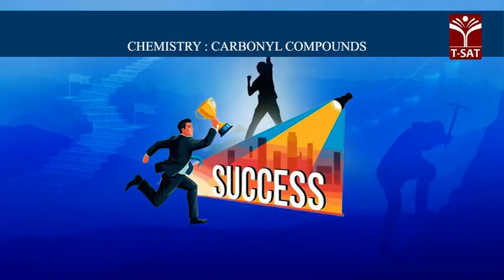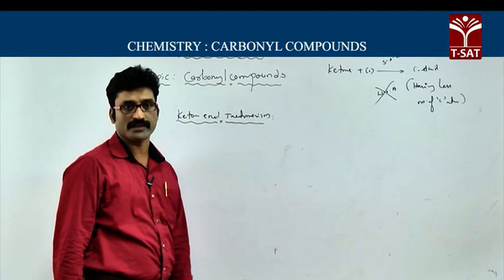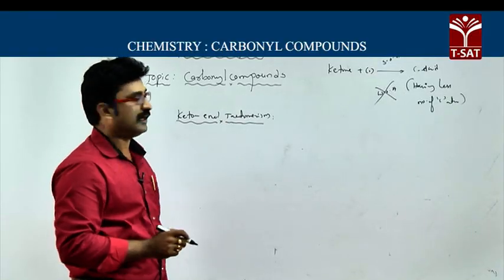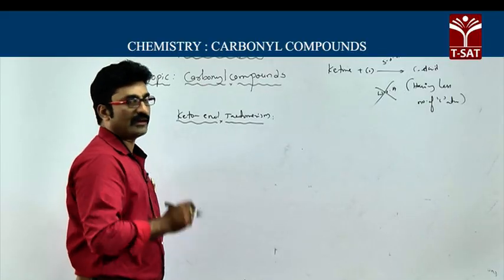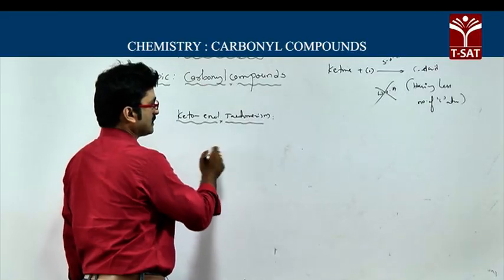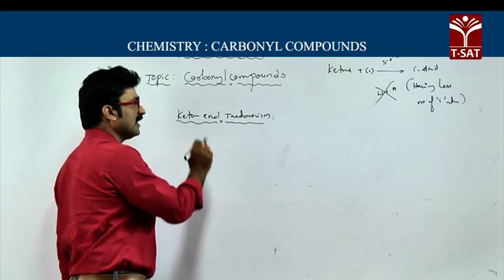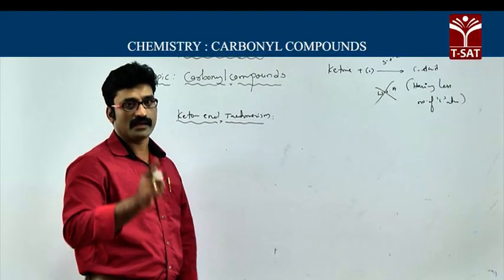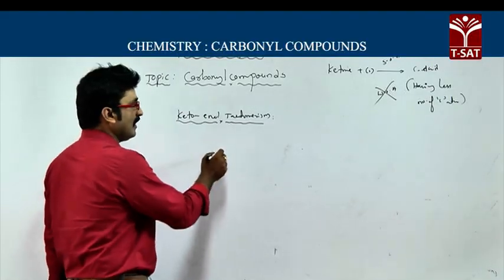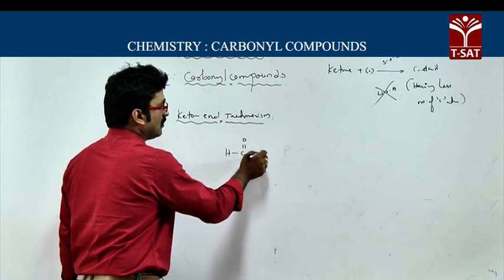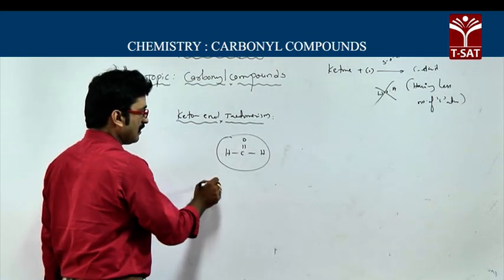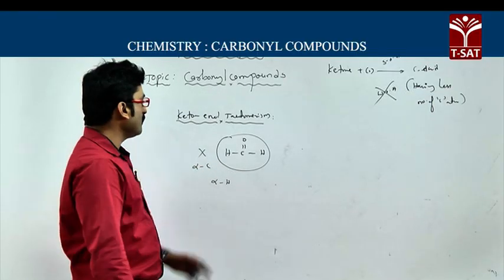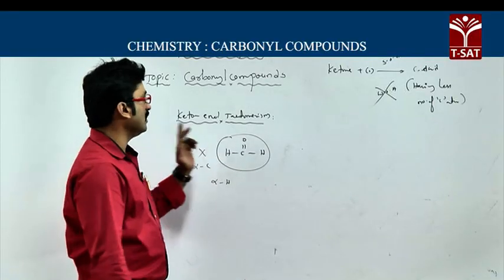Now, keto-enol tautomerism. This keto-enol tautomerism can be exhibited by an aldehyde or a ketone which contains at least one alpha hydrogen. The condition to exhibit keto-enol tautomerism is that the aldehyde or ketone must contain at least one alpha hydrogen. If you take formaldehyde, you know that formaldehyde does not have an alpha carbon or alpha hydrogen. So therefore formaldehyde does not exhibit keto-enol tautomerism.